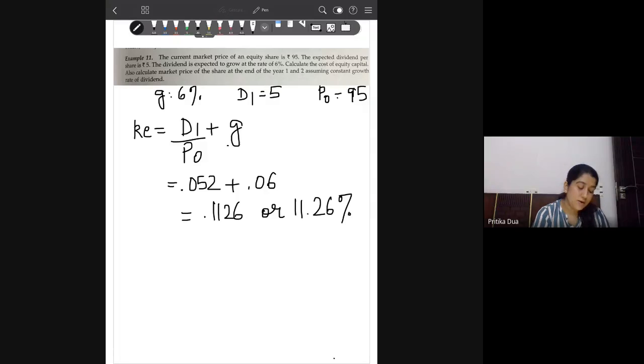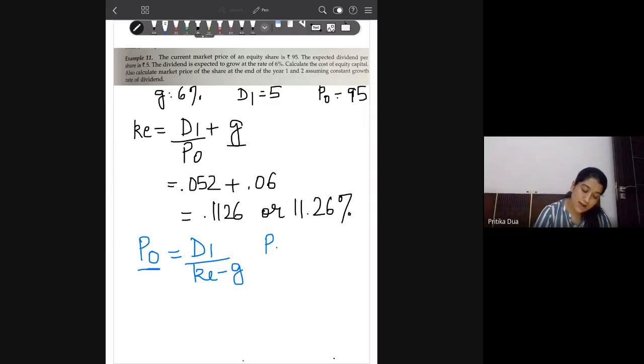Then the second part of the question: you have to calculate the market price at the end of year 1 and at the end of year 2. I told you if we rearrange, we get this as the formula. Now this is P0, which is the current market price. If I have to calculate P1, this will become P2. And if I have to calculate P2, then I move one step ahead and this becomes P3.